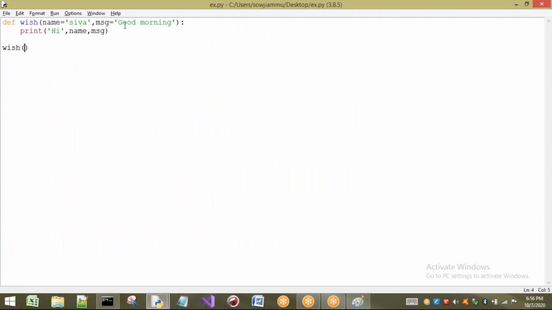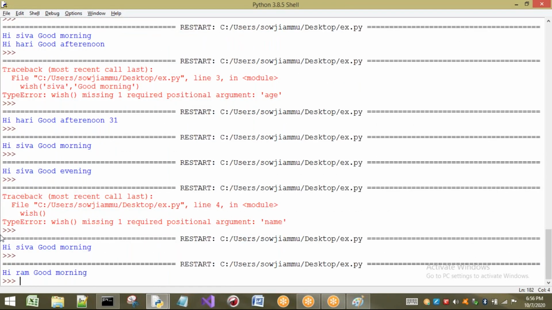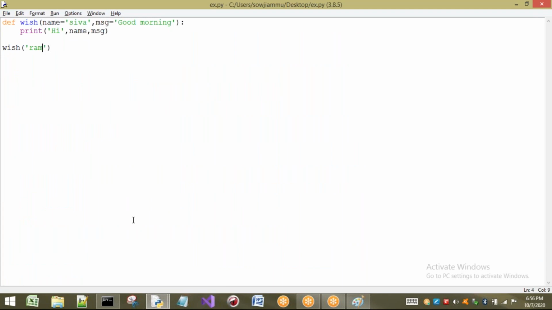Let us consider, I want to pass only one argument here. I will pass some other value, explicitly. That means Shiva acts as a default. Whatever you are passing will be the main. You are passing Rama to this one. It will go to name and name will be printed as Rama. Did I pass any second argument? No. So it will print good morning only. Name is changed. See here, default values are going to be considered only if you are not passing that particular argument.